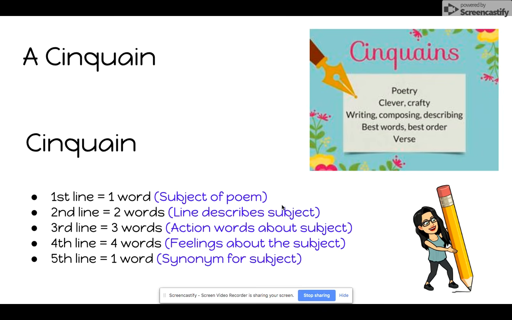The third line, which has 3 words, which is shown here, has to have action words about the subject, or doing words, so writing, composing, and describing. The fourth line has 4 words, and these are feelings about the subject, so best words and best order is an example. The fifth line is 1 word, and it's usually a synonym for the subject, so in this case, verse. Verse is another word for poetry.